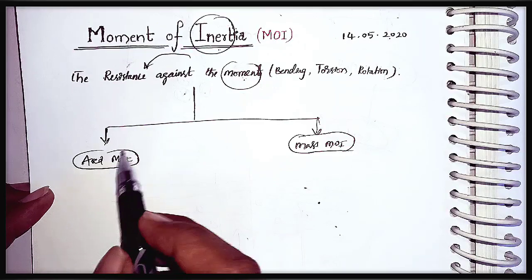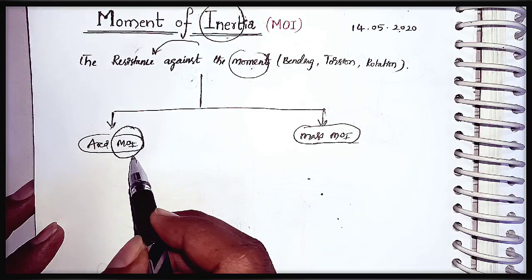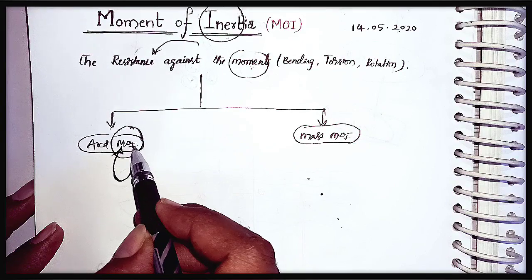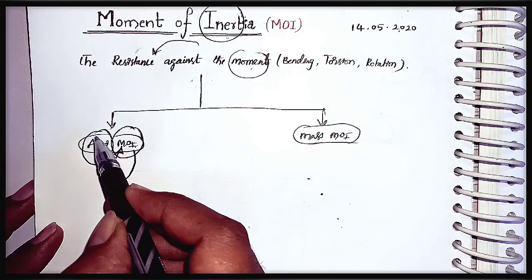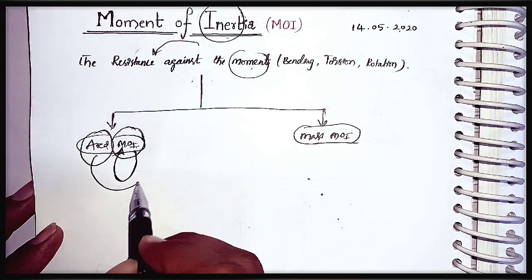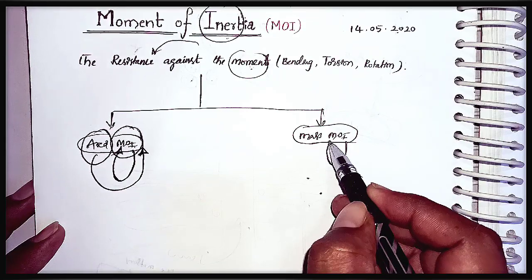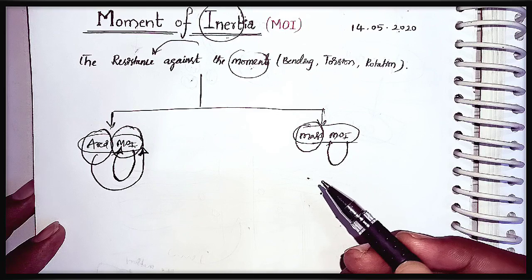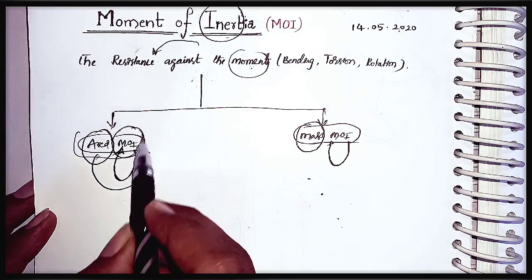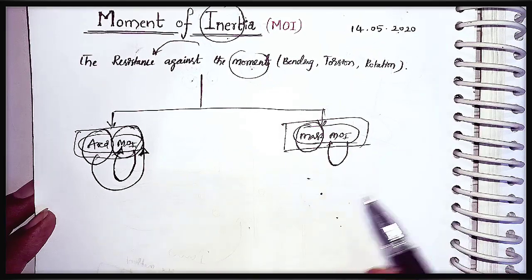Why are we classifying moment of inertia into two categories? We know moment of inertia means the resistance against the moment. To maintain that resistance, how the area is distributed is called area moment of inertia. And for mass moment of inertia, to resist the moment, how the mass of the system is distributed is called mass moment of inertia.